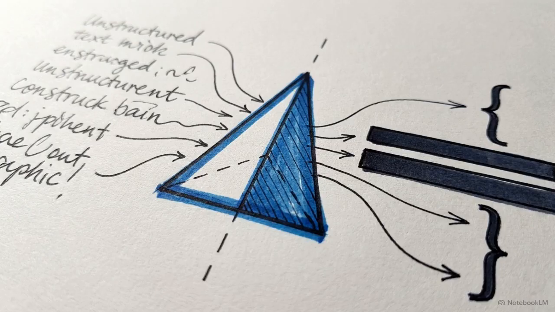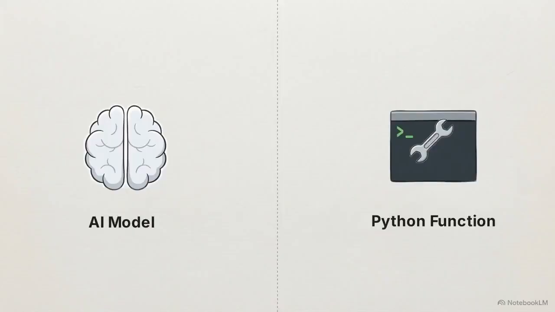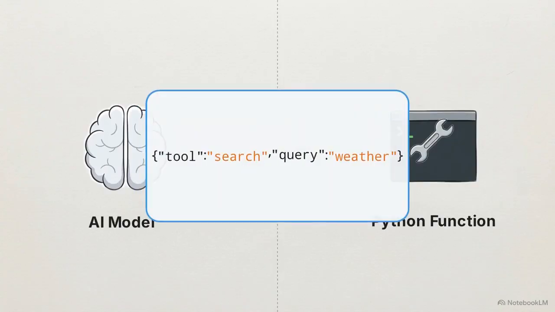The main engineering challenge in building this orchestrator is translation, converting the model's unstructured text output into strict commands a computer can execute. This split view illustrates the industry-standard solution, native function calling. Here, the model generates a structured JSON payload.